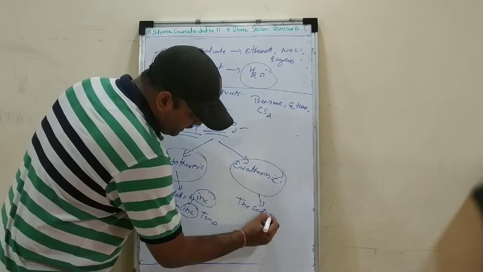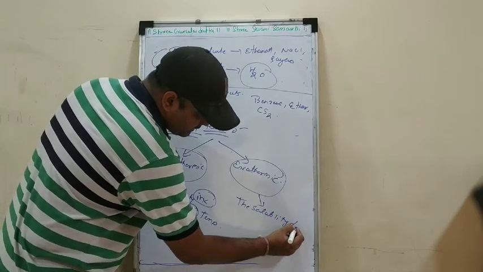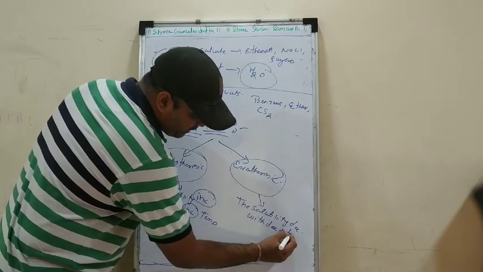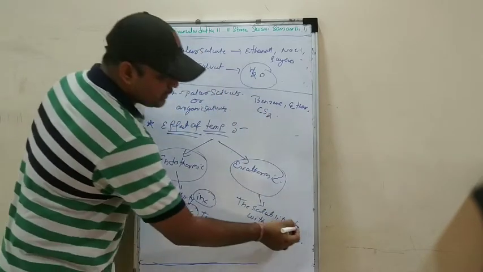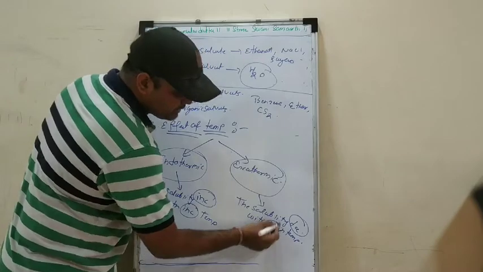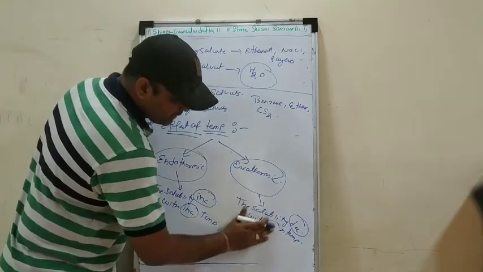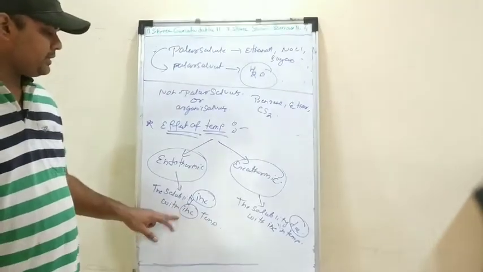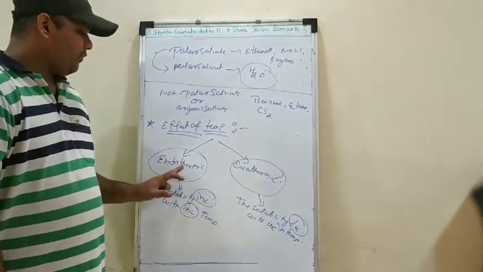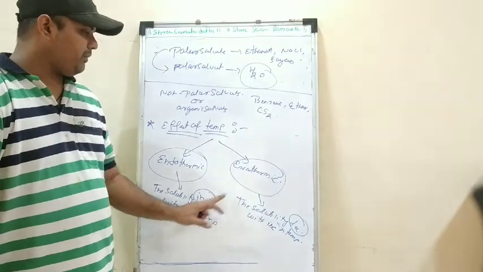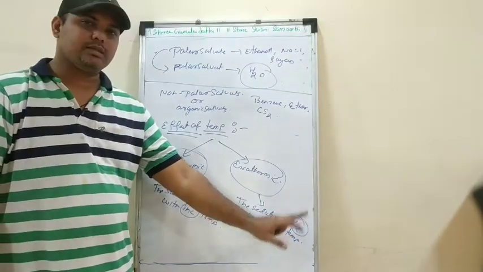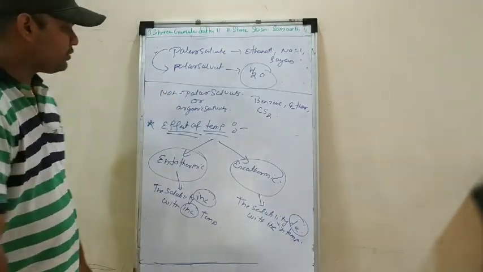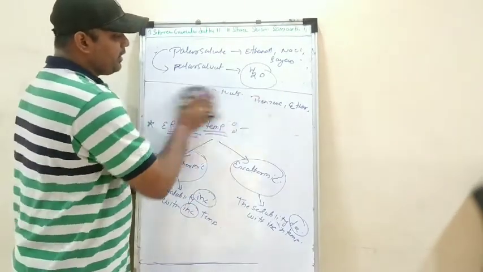The solubility decreases with increase in temperature. So when you increase the temperature, you will see for an endothermic process the solubility will increase, but for the exothermic process the solubility will decrease, right? So I hope that, my dear students, you have understood the effect of temperature.